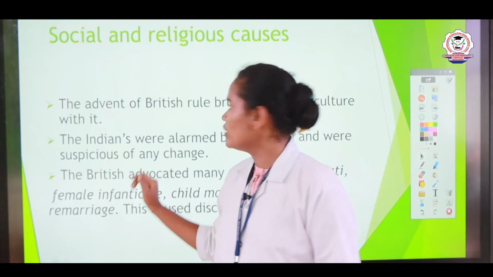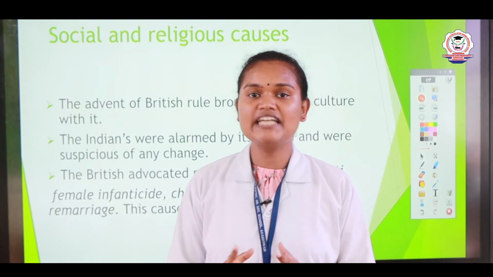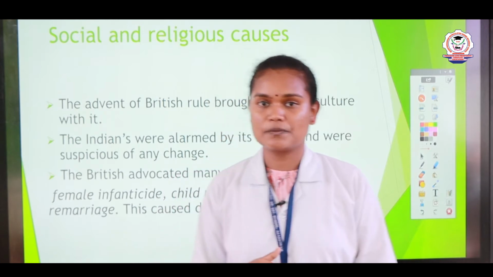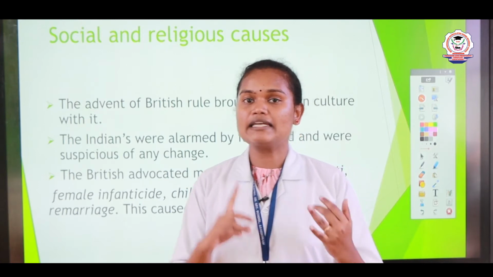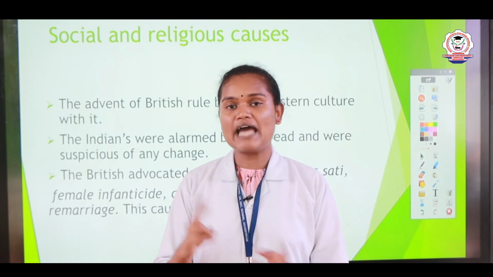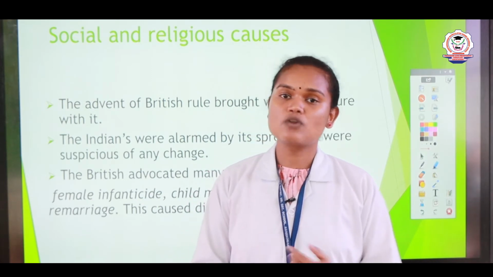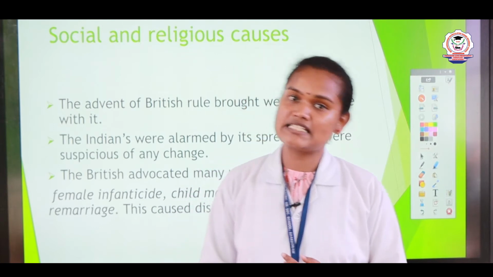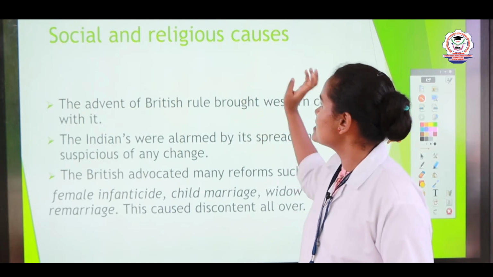Last session, we discussed the causes behind the outbreak of the 1857 revolt. We already discussed the political causes and economic causes. Today we are going to discuss another two causes of the 1857 revolt, that is, social and religious causes and military causes. Let's see. First one, social and religious causes.